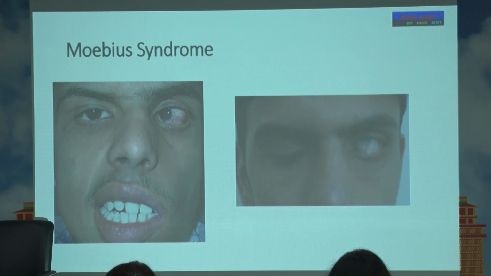If you look on the left side image, there is good Bell's phenomenon, but total inability to close the upper part of the face, which is involved more. The lower part, the mouth muscles, may still be spared. So that's another feature. And usually bilateral, cases can be unilateral. You may have an ESO, you may have an EXO. Facial palsy may not be very gross, and if you are not careful, you will miss it.